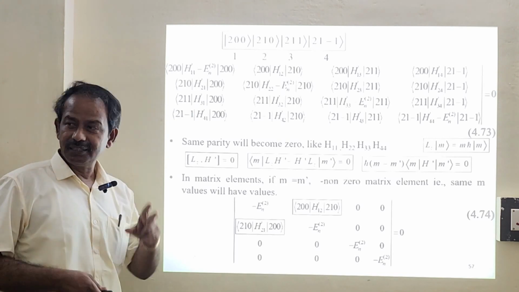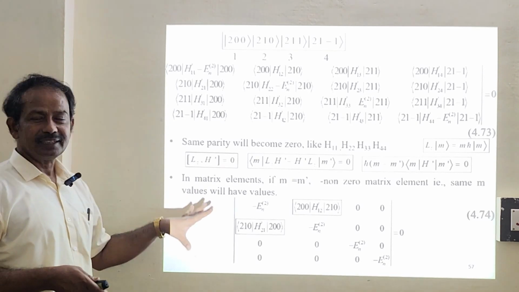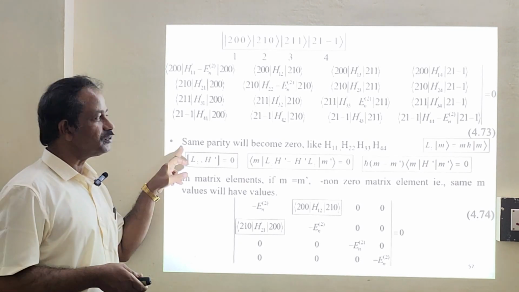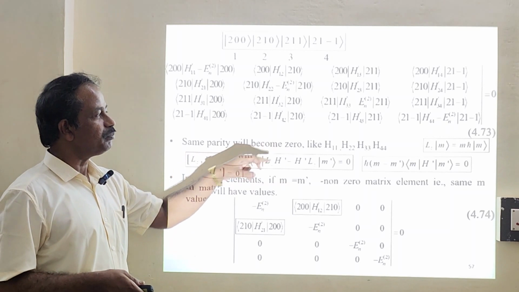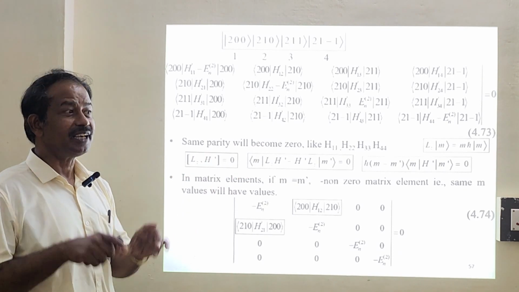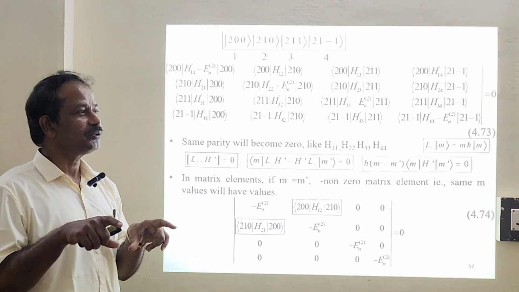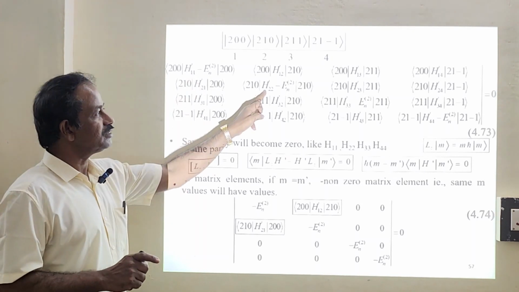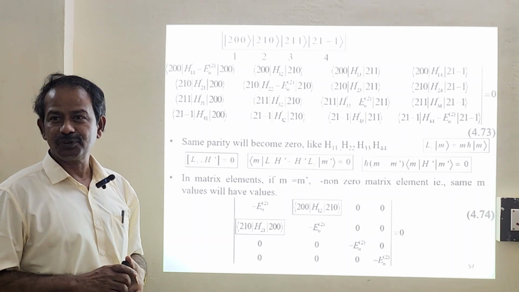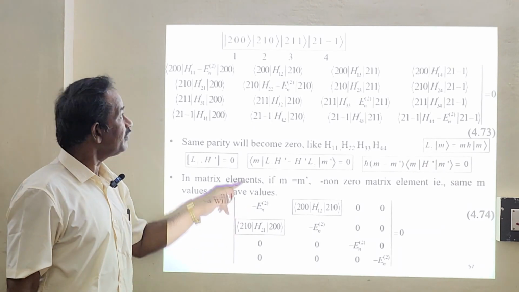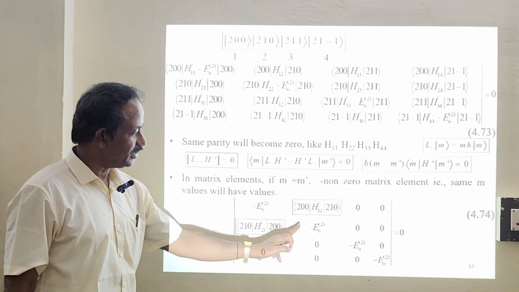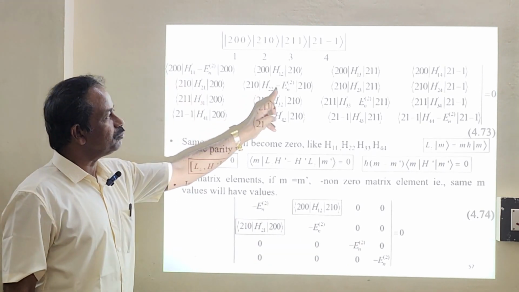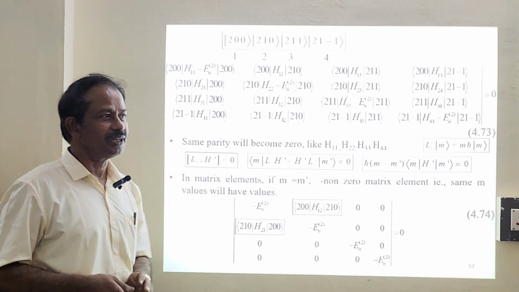Now we are going to apply just 2 rules and get the results immediately. The first rule says that the same parity will always become 0. If the perturbing Hamiltonian connects states of the same parity, for example H11, H22, H33, H44, all will become 0. So immediately we can get En2 minus En2, En2, En2, because this will become 0, this will be 0, this will be 0, that will also become 0.